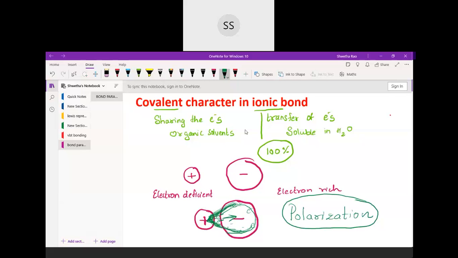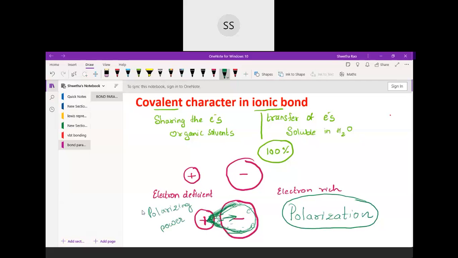Because of this cation, the anion's electrons are getting shifted towards the cation. That power of the cation to polarize the anion is called polarizing power.